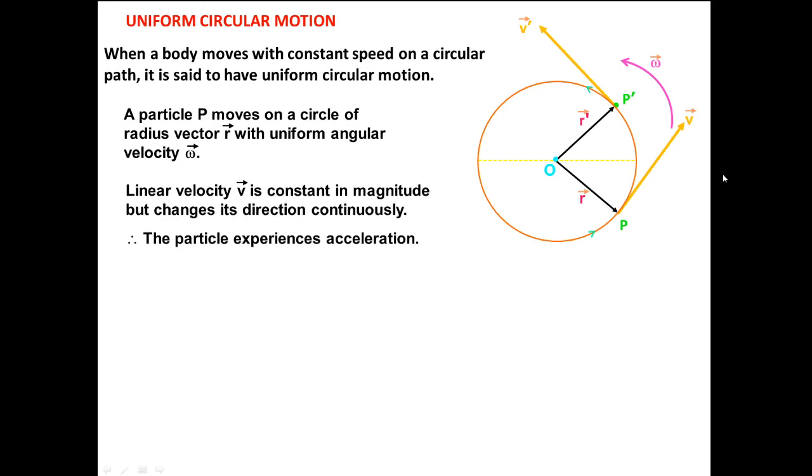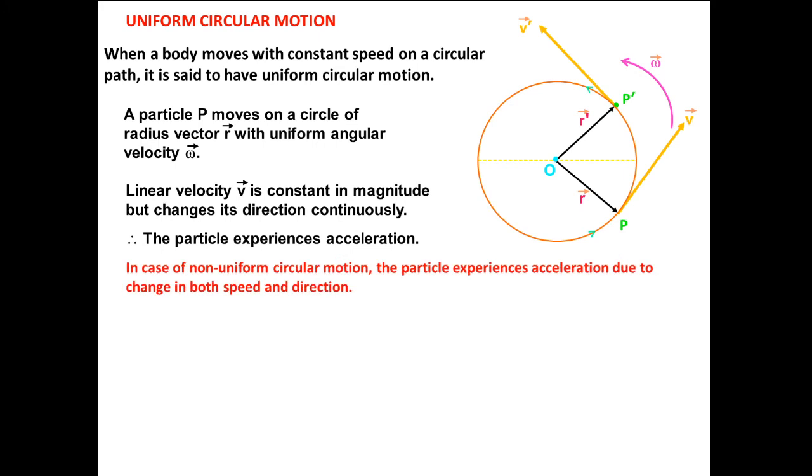Uniform circular motion means the linear velocity V remains constant in magnitude, but its direction changes continuously. So the particle experiences an acceleration.